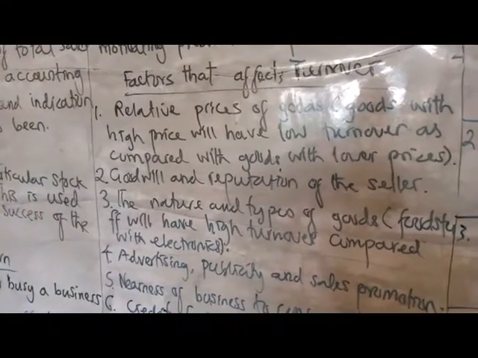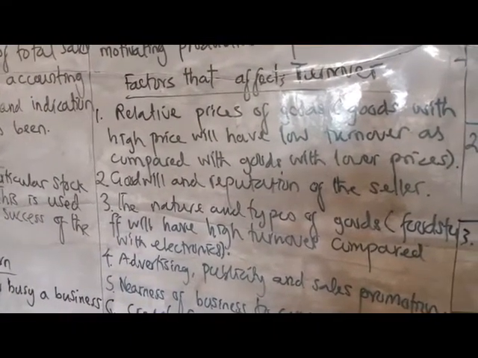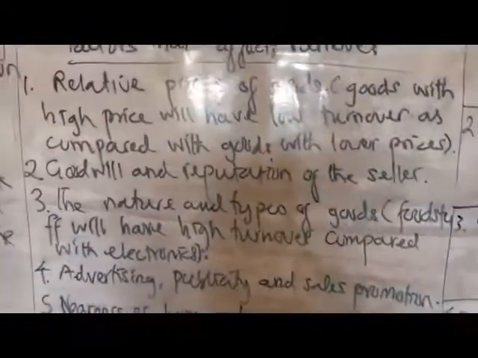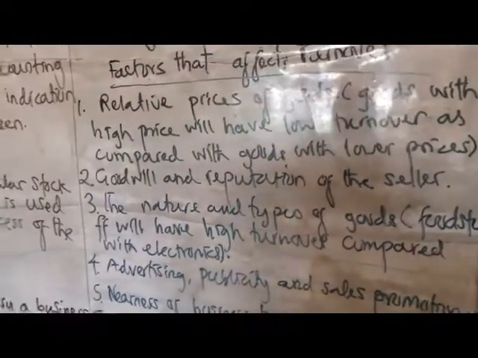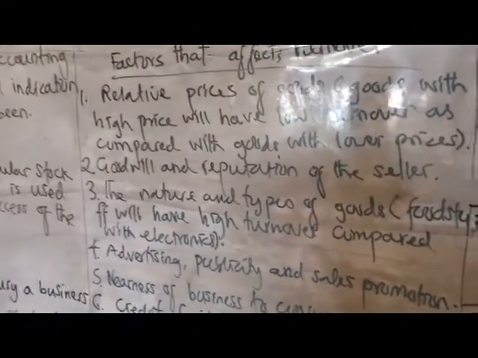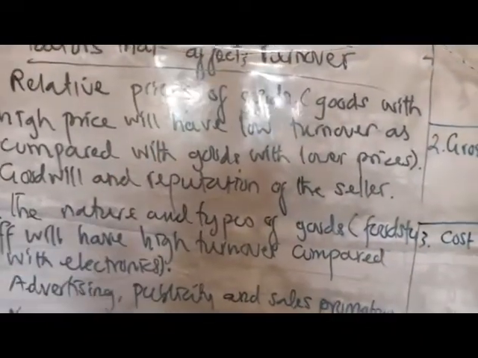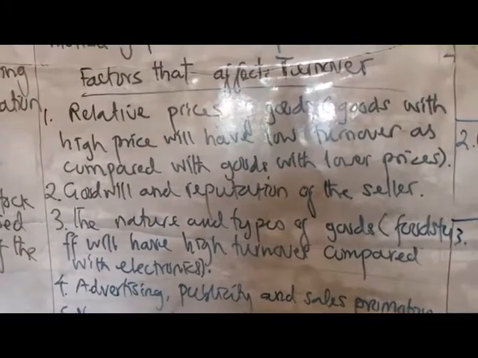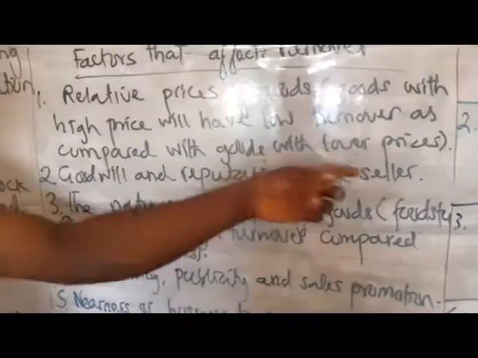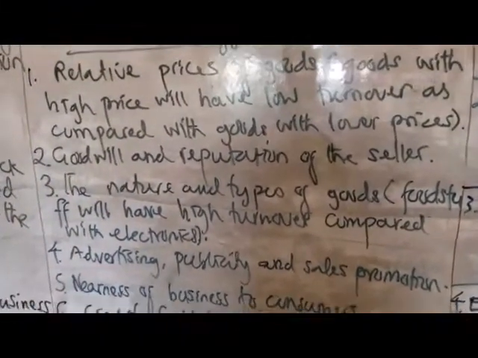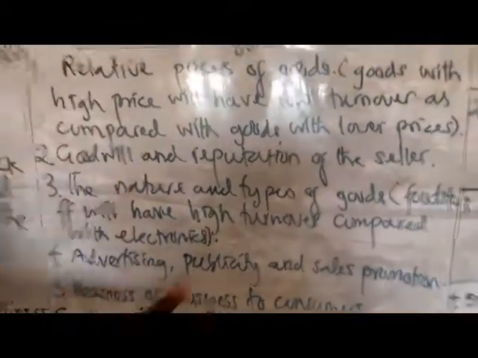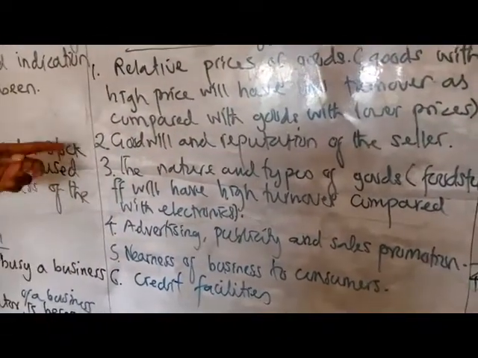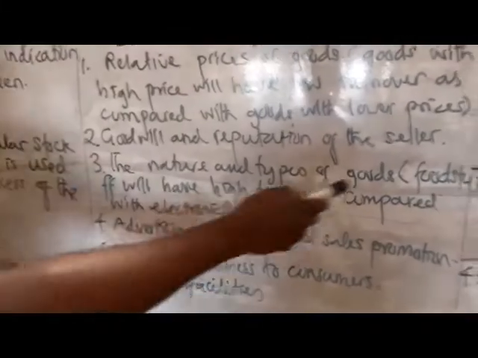Let's look at the factors that affect the turnover, those things that either increase the turnover or reduce the turnover. 1, you have relative prices of goods. Goods with high prices will have low turnover, of course, because of the price, as compared with goods with lower prices. We know that goods with lower prices have high turnover as compared to goods with high prices.